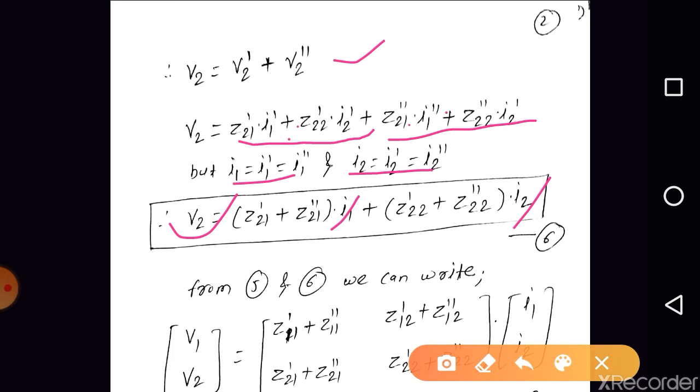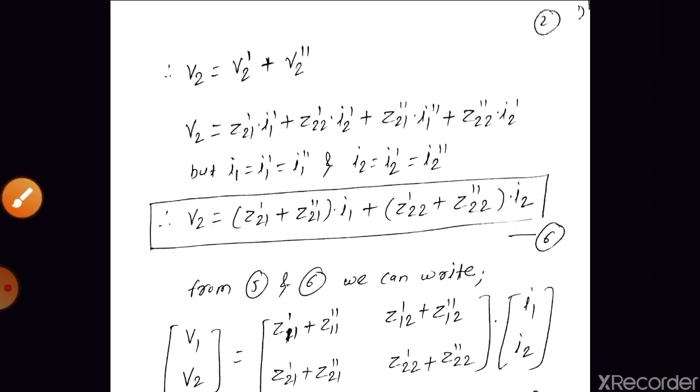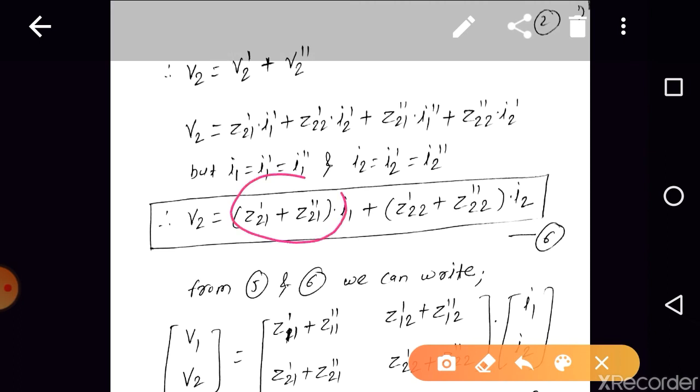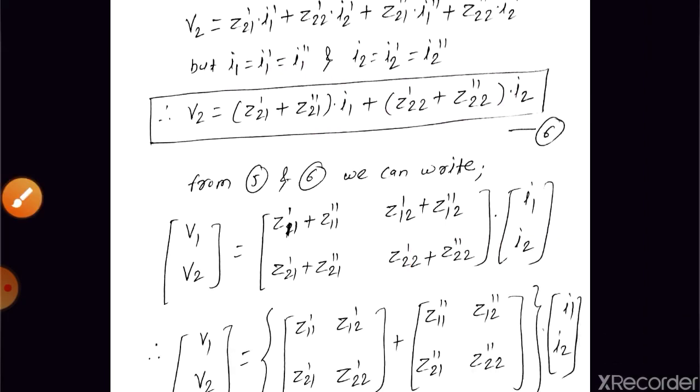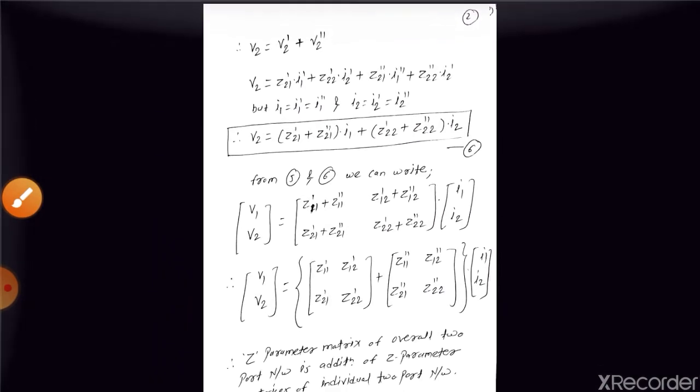So can we say that this term Z21' plus Z21'' is nothing but the Z21 parameter of the overall two port network, and Z22' plus Z22'' is the Z22 parameter of the overall two port network, right? So from here again we can write equation 5 and equation 6.